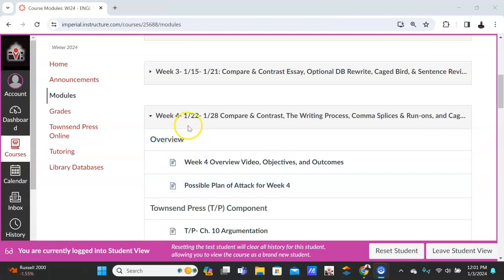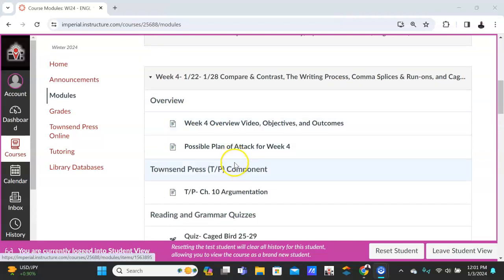So it's going to go from January 22nd and end on January 28th. We're going to look over compare and contrast, which is going to focus more on opposing paragraphs, the writing process, comma splices, run-ons, and Caged Bird. So here, the overview video is here.